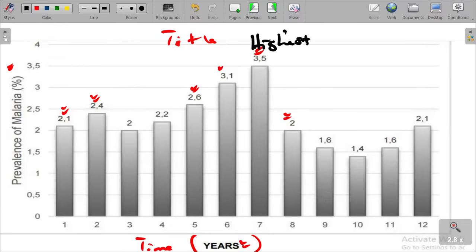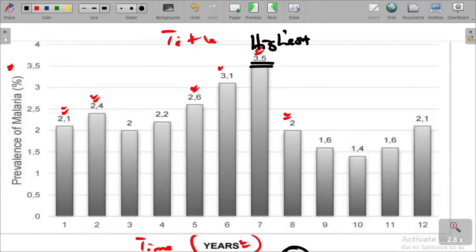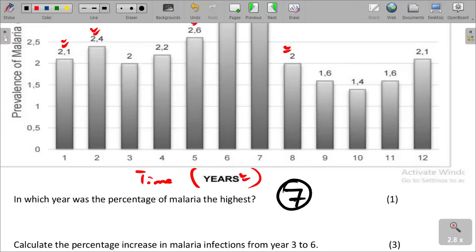Our highest is 3.5%, which is found in year 7. Which year was the highest percentage? It is 7, as we have seen from the bars, that 7 has the highest reading.